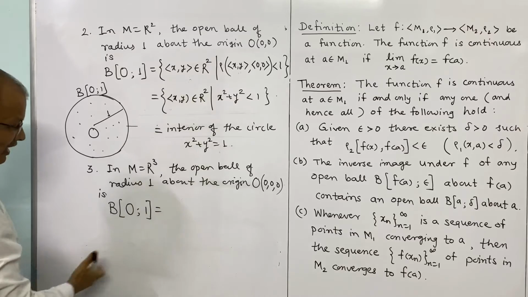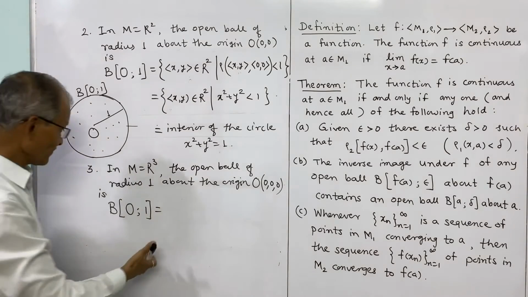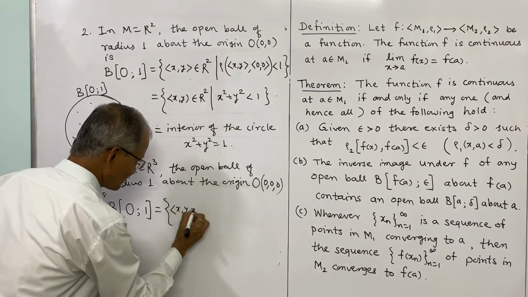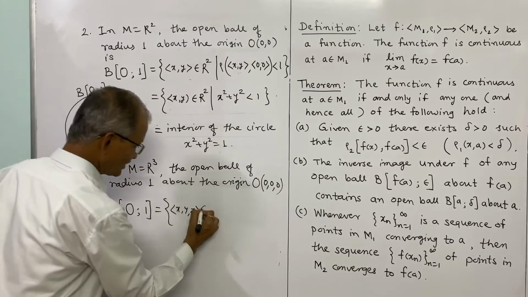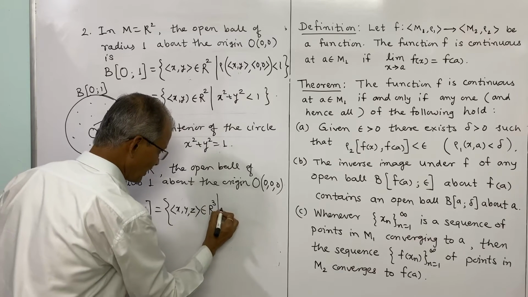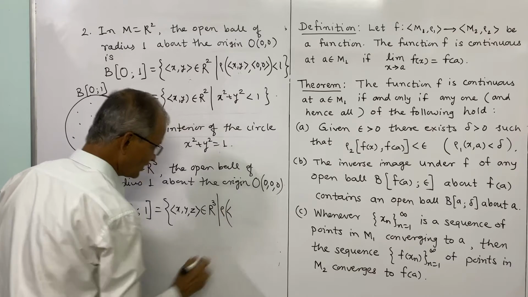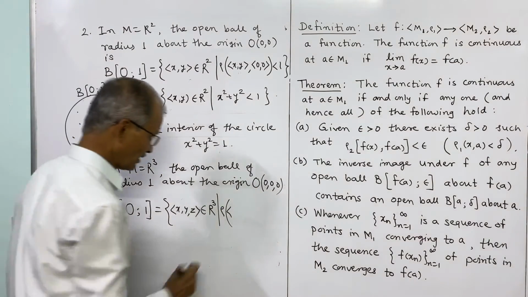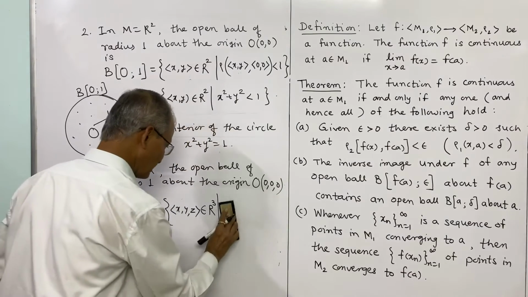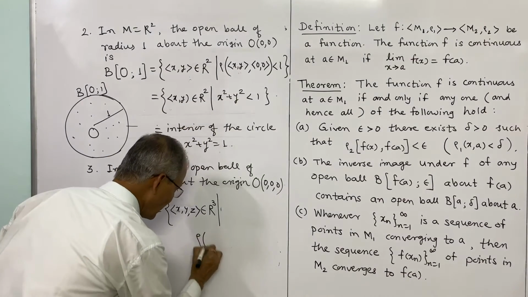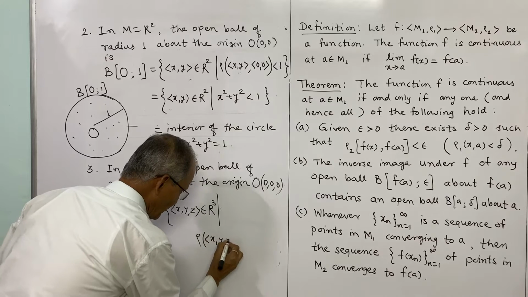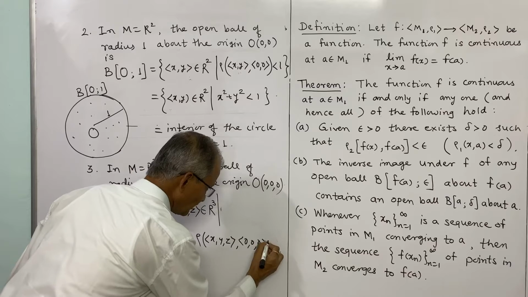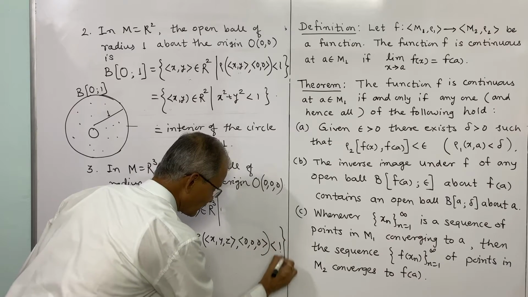Earlier we considered the real line, a single dimension, and here, in three dimensions, the points will be (x, y, z) belonging to R3, such that rho of (x, y, z) and the origin (0, 0, 0) is less than 1.